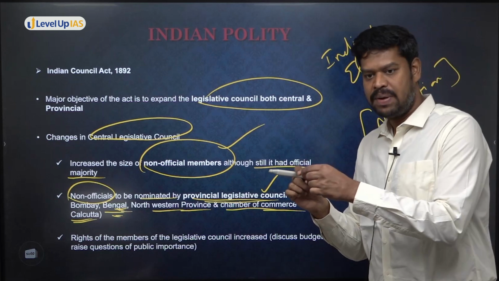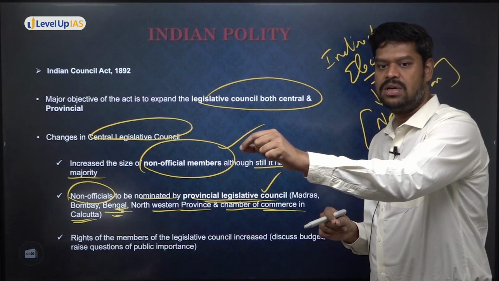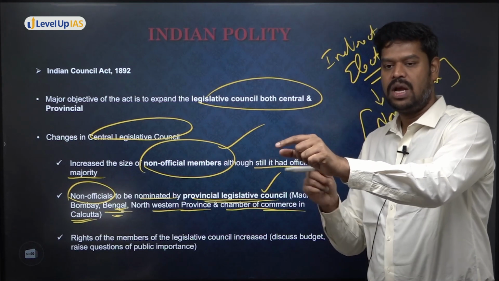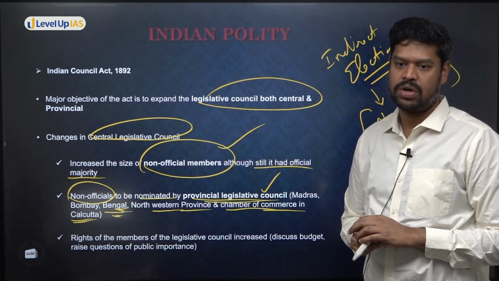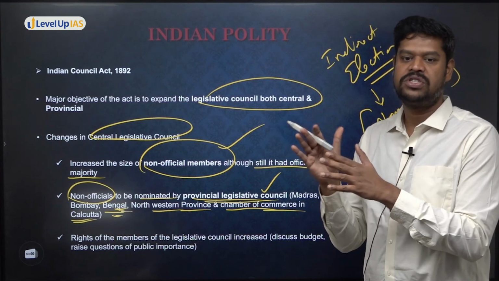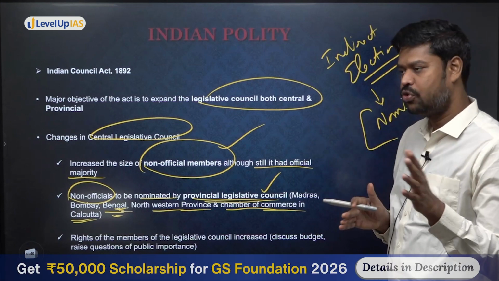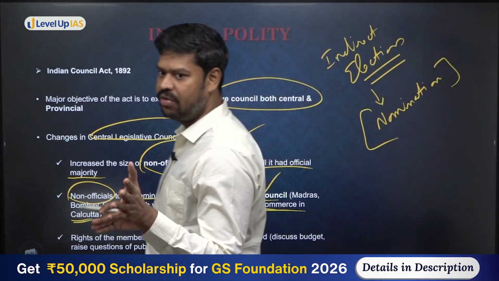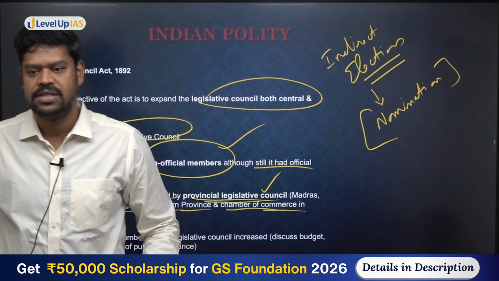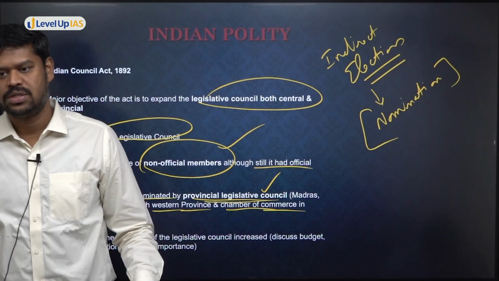And that member who was elected from the Madras province was representing the Central Legislative Council, and was nominated there by the Viceroy. So there was a system of indirect election, but the official language used in the law was nomination. So if a question comes in the examination, when for the first time indirect election was used, what is the answer? It is 1892. Although the legal word used is only nomination.